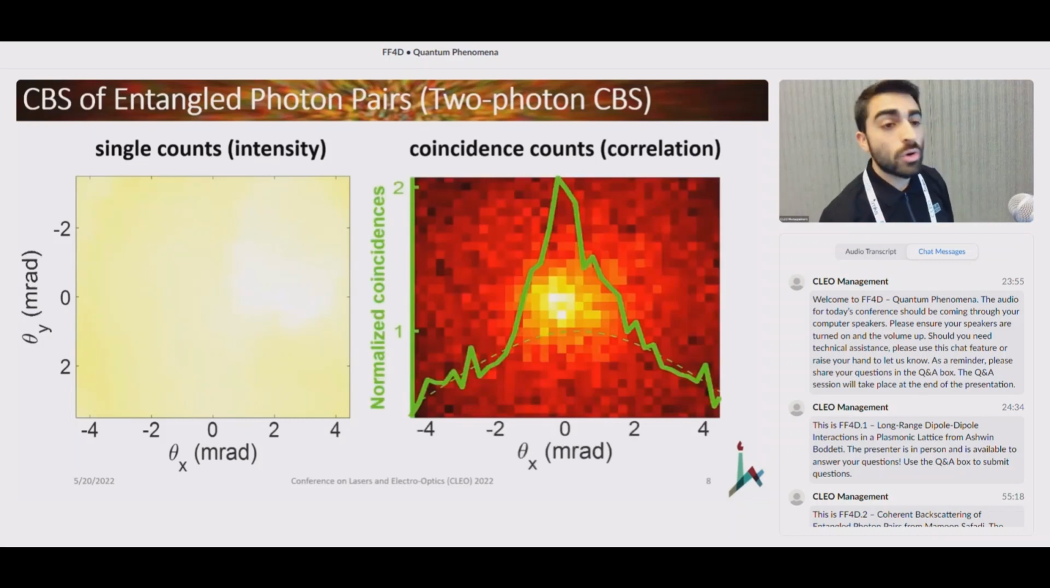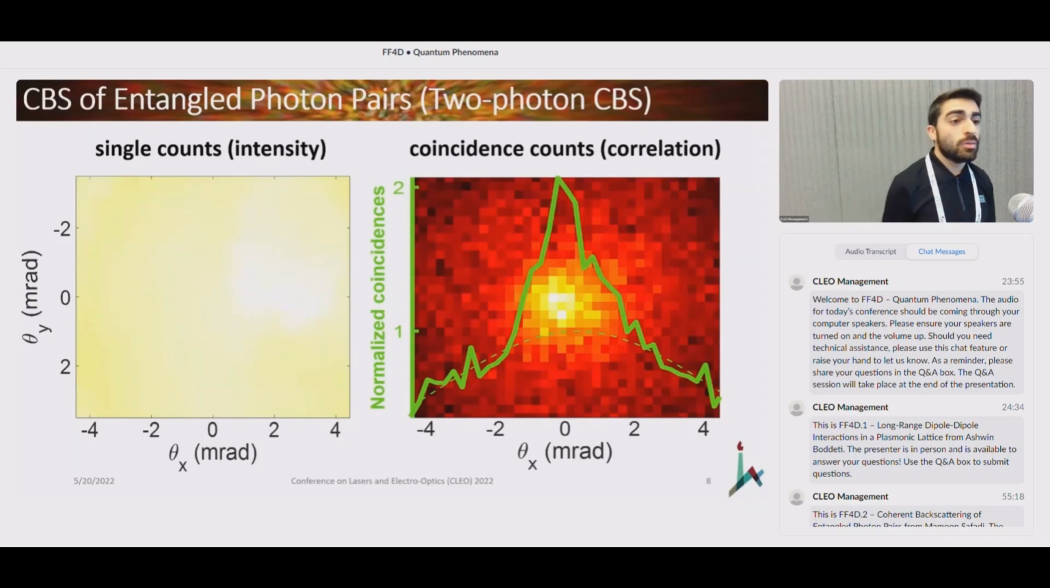Okay, however, when we looked at the coincidence counts, meaning the correlations between the two detectors, we observed a clear signature of coherent backscattering. We saw a 2-to-1 enhancement in the precise backscattering direction.